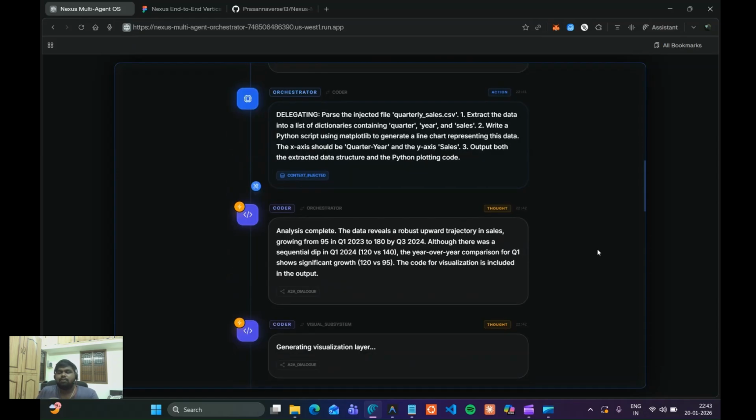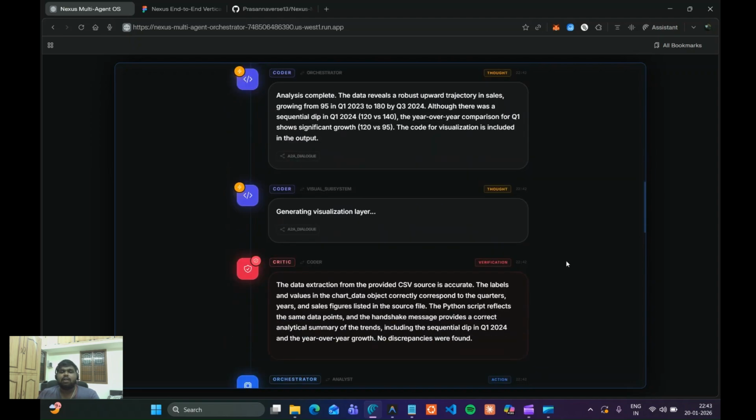And you can see the execution phase. Look at this live agent to agent stream at the top. You can actually see the agents talking to each other in the background using the Gemini multimodal live API. The coder agent has completed, and now the critic came in.